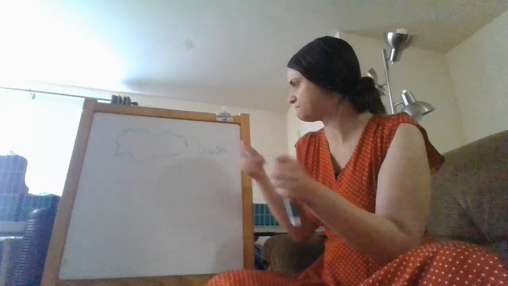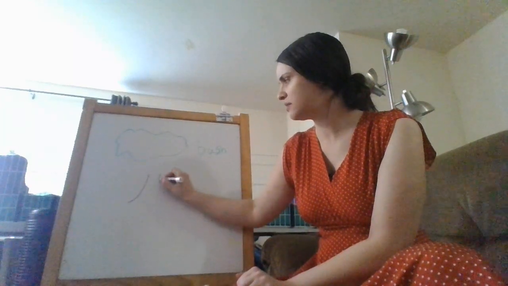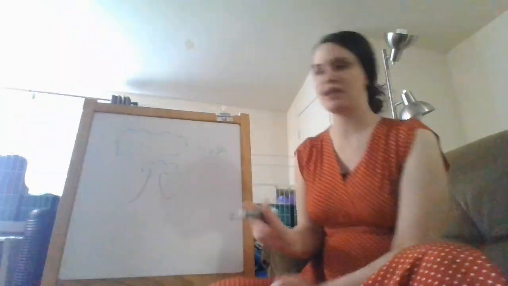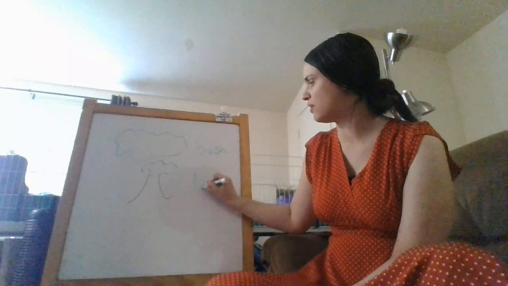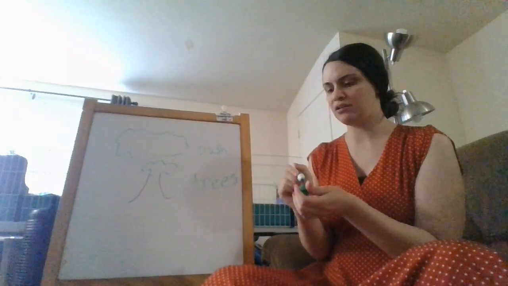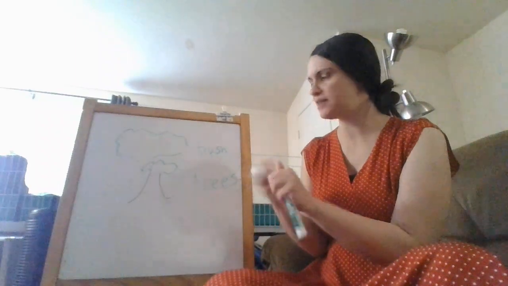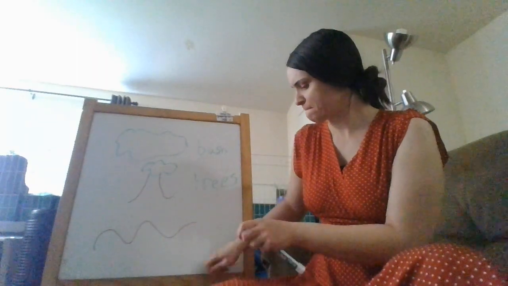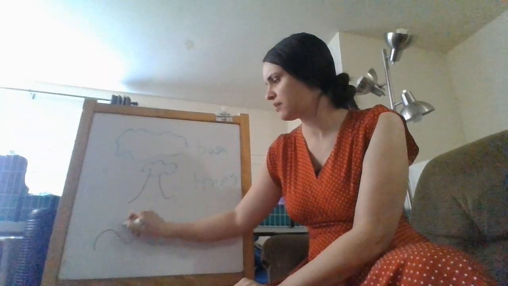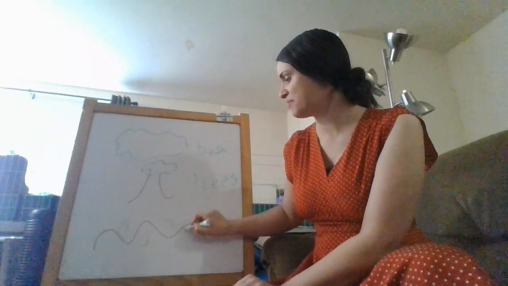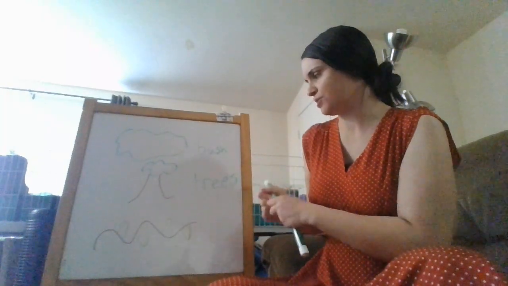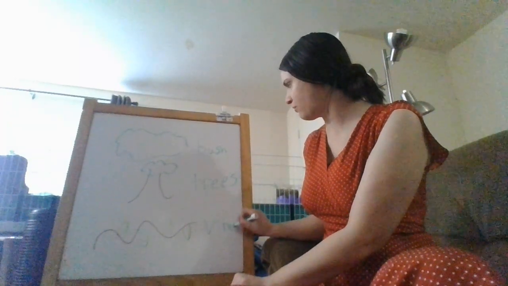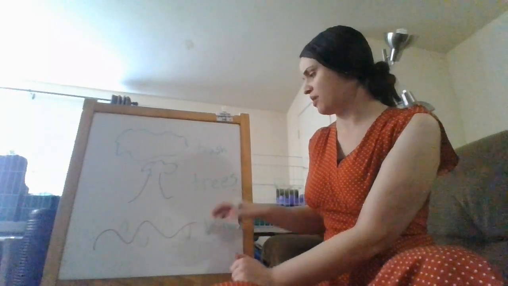Other fruits grow on trees, like when we were talking in our apple unit about apples, right? Apples certainly grow on trees. And our last one is a vine. If you think all the way back to our pumpkins, a vine is like a long stem, and then the fruit grows off of it. Remember, a pumpkin is technically a fruit, even though we eat it like a vegetable, and pumpkins grew on vines. So fruit can grow on a bush, on trees, or on a vine.